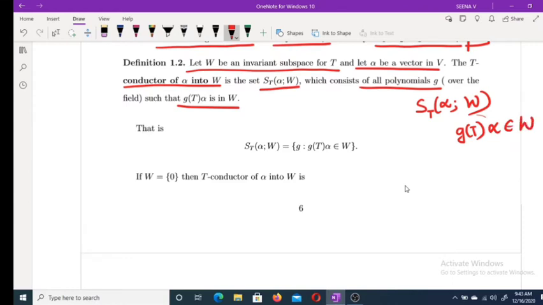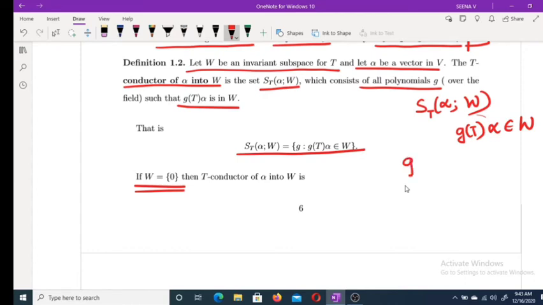This collection of polynomials is called the T-conductor of alpha into W. Here, let W be an invariant subspace for T, and let alpha be a vector in V. Then the T-conductor of alpha into W is the set S_T(alpha; W), which consists of all polynomials g such that g(T) alpha is in W. That is, S_T(alpha; W) equals the set of all g such that g(T) alpha is in W. Clear?